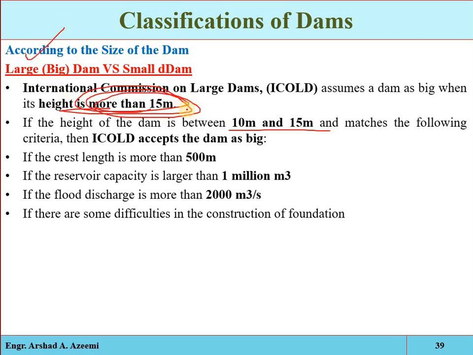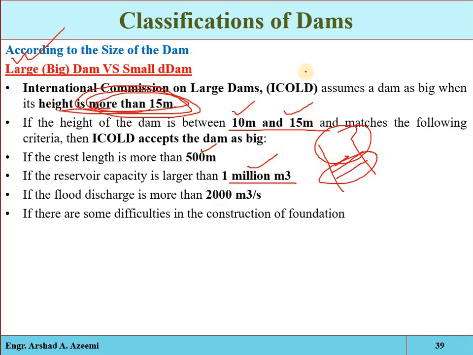Or if the dam height is from 10 to 15 meter, but the length of the crest along the river is greater than 500 meter, then it will be called a large dam. Or if the water stored in the reservoir is greater than 1 million cubic meter, again it will be considered as a large dam.